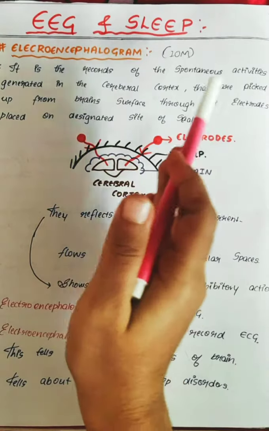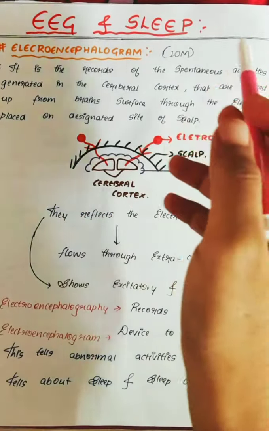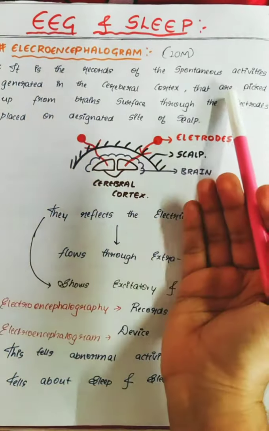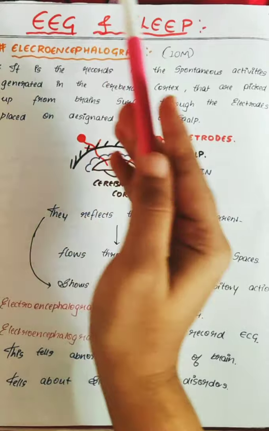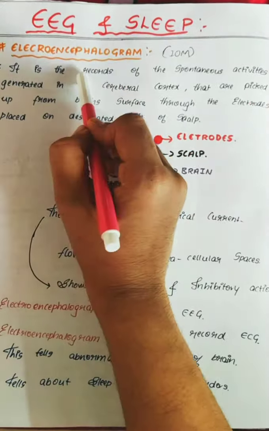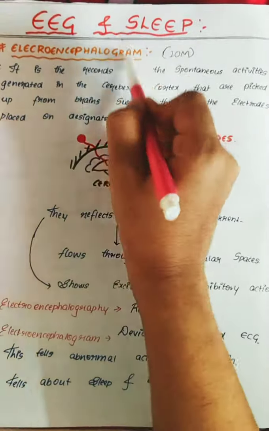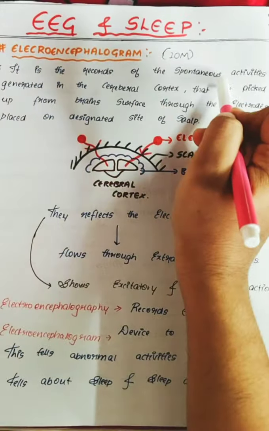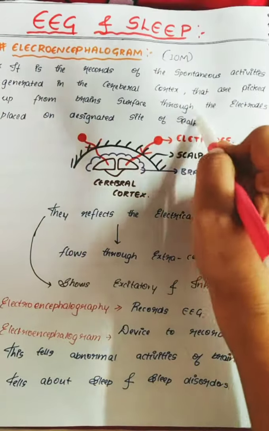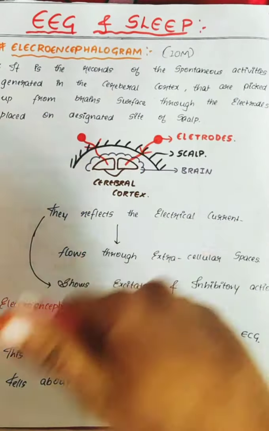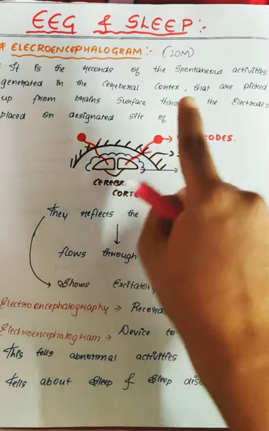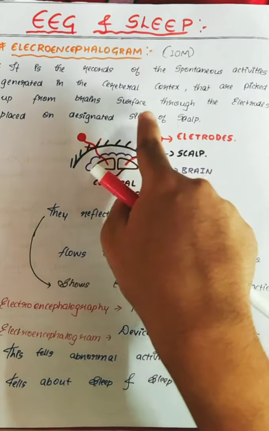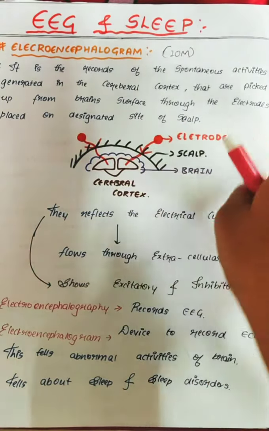ECG, which is located in the heart, is a device used to see the heart's spontaneous activities, called the electrocardiogram. Same way, in the brain we have EEG. EEG means electroencephalogram. So what does this basically do? It records the spontaneous activities generated in the cerebral cortex. So it tells about the activities generated in your cerebral cortex, which are picked up from the brain surface through the electrodes placed on the designated sites of the scalp.